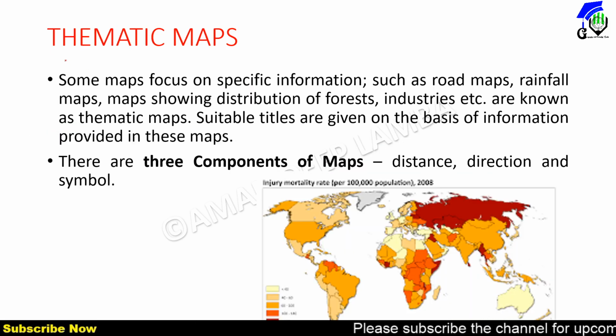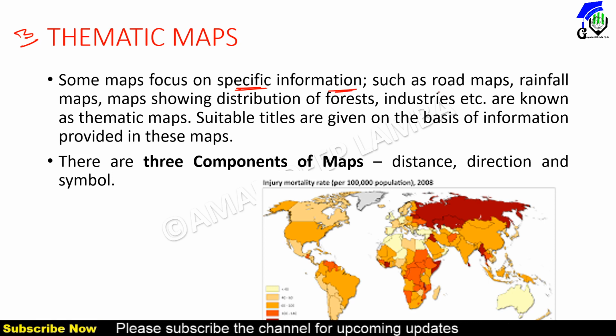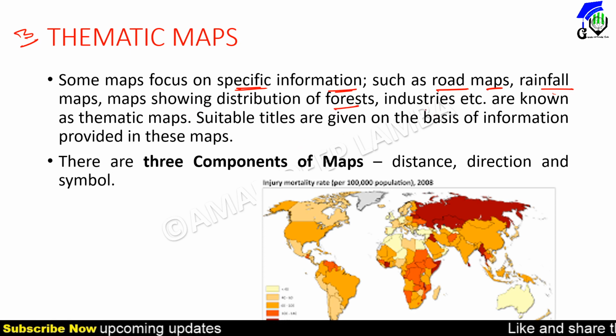Now the third type is the thematic map. Thematic maps focus on specific information, like road maps, rainfall, or the distribution of forests and industries. They are called thematic maps because they are specific to one kind of information, such as road maps, rainfall maps, or maps showing forest industries, mortality rate, fertility rate, and many more things.